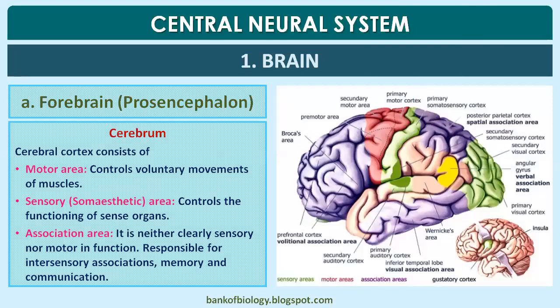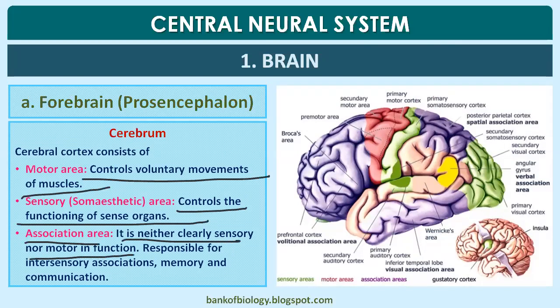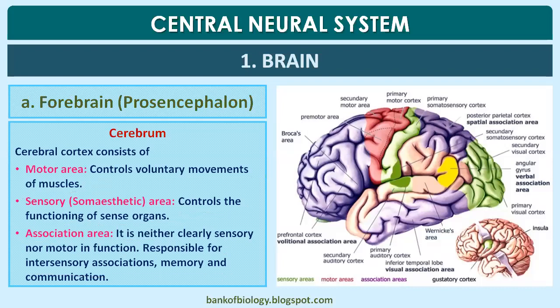The cerebral cortex functionally consists of three areas. Motor area, which controls the voluntary movements of muscles. Sensory area, which controls the functioning of sense organs. Association area, which is neither clearly sensory nor motor, responsible for intersensory associations, memory and communication.